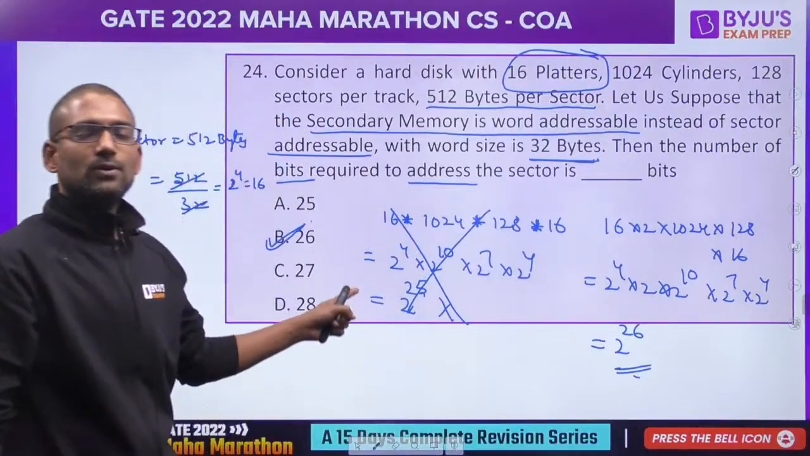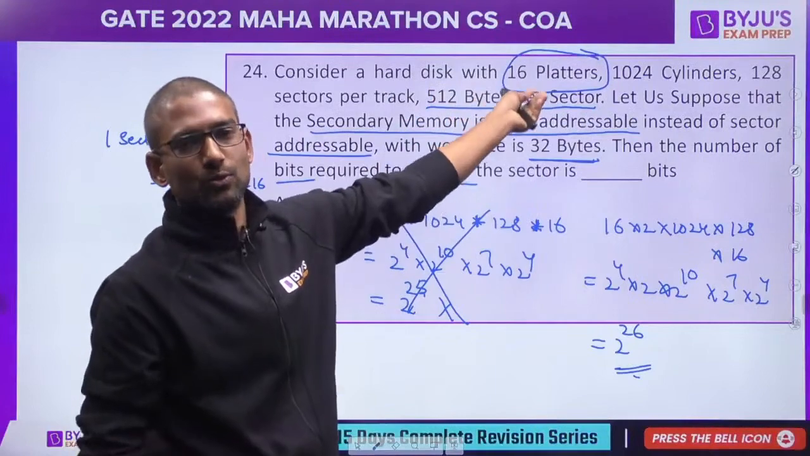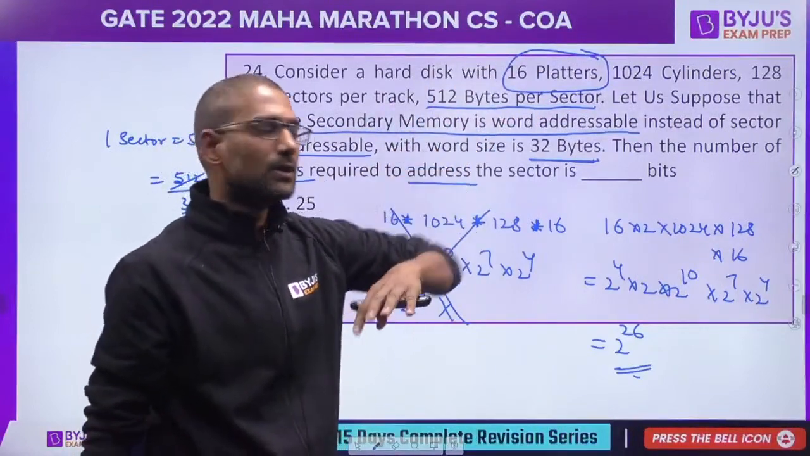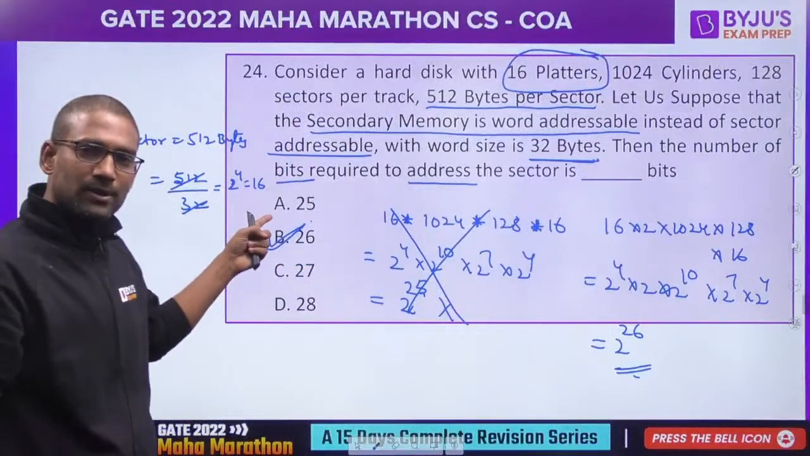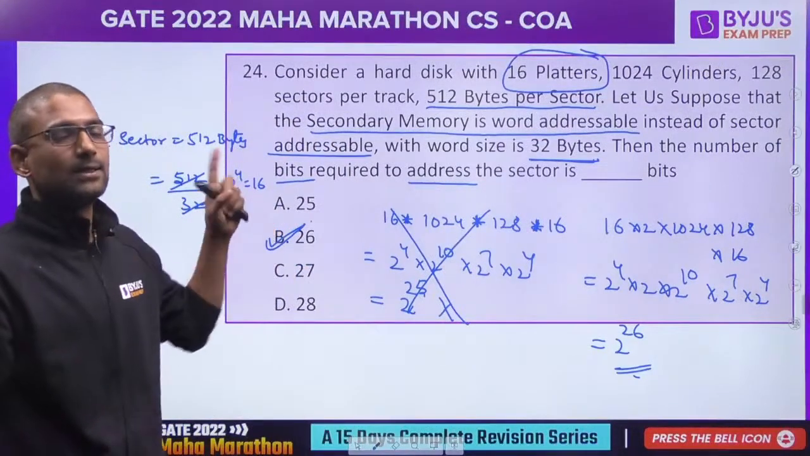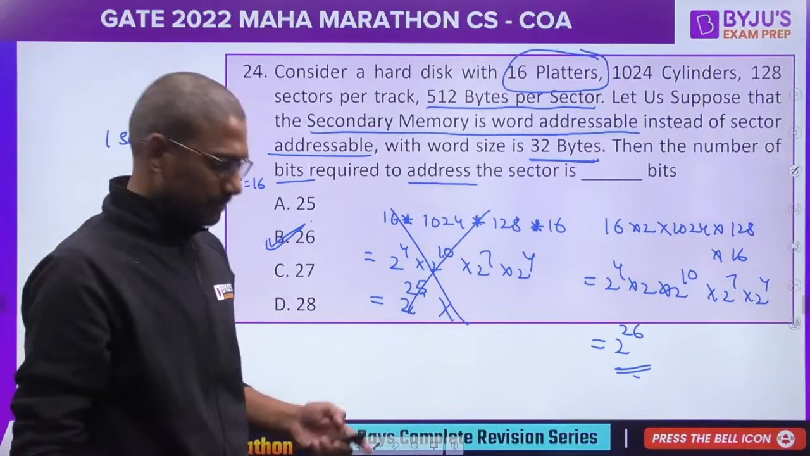So if you solve it without multiplying with 2, only taking platters into account, you will get to 2 power 25 or 25 bits, and that is also in the options, and you would think it as correct, but it is not correct. So be careful. Okay.